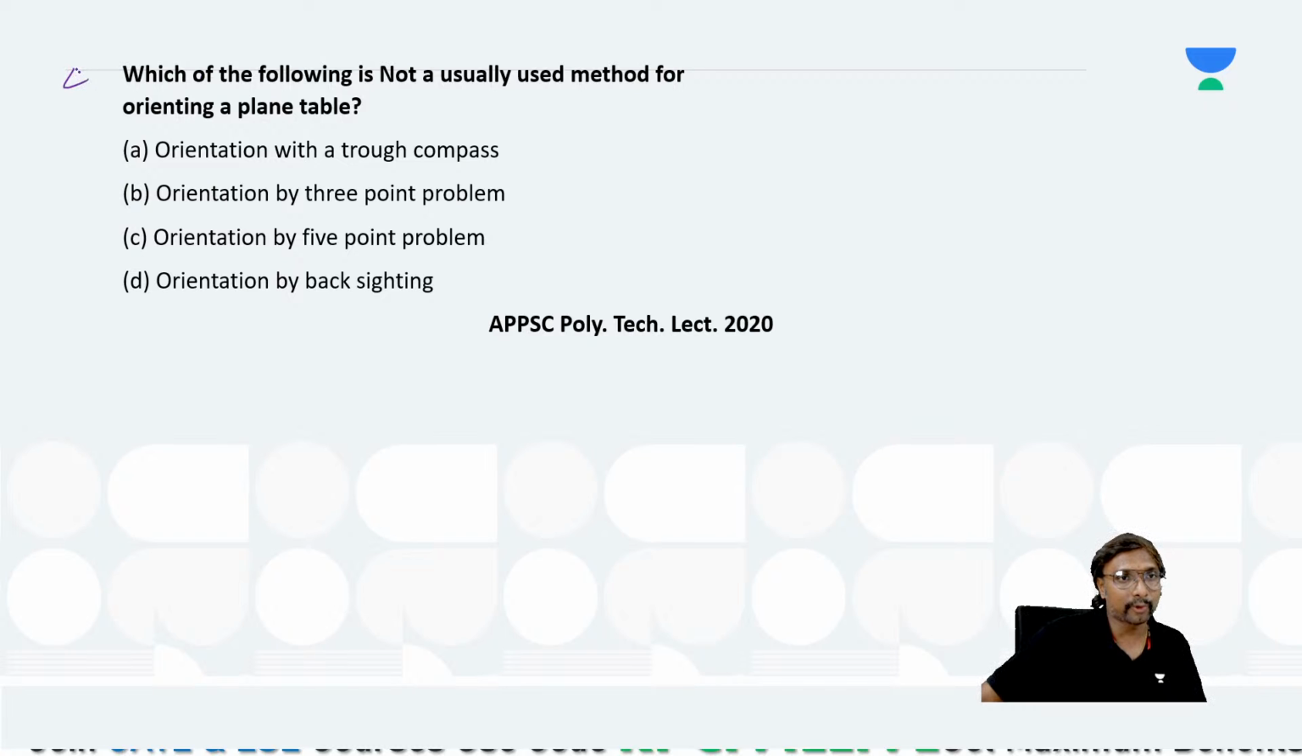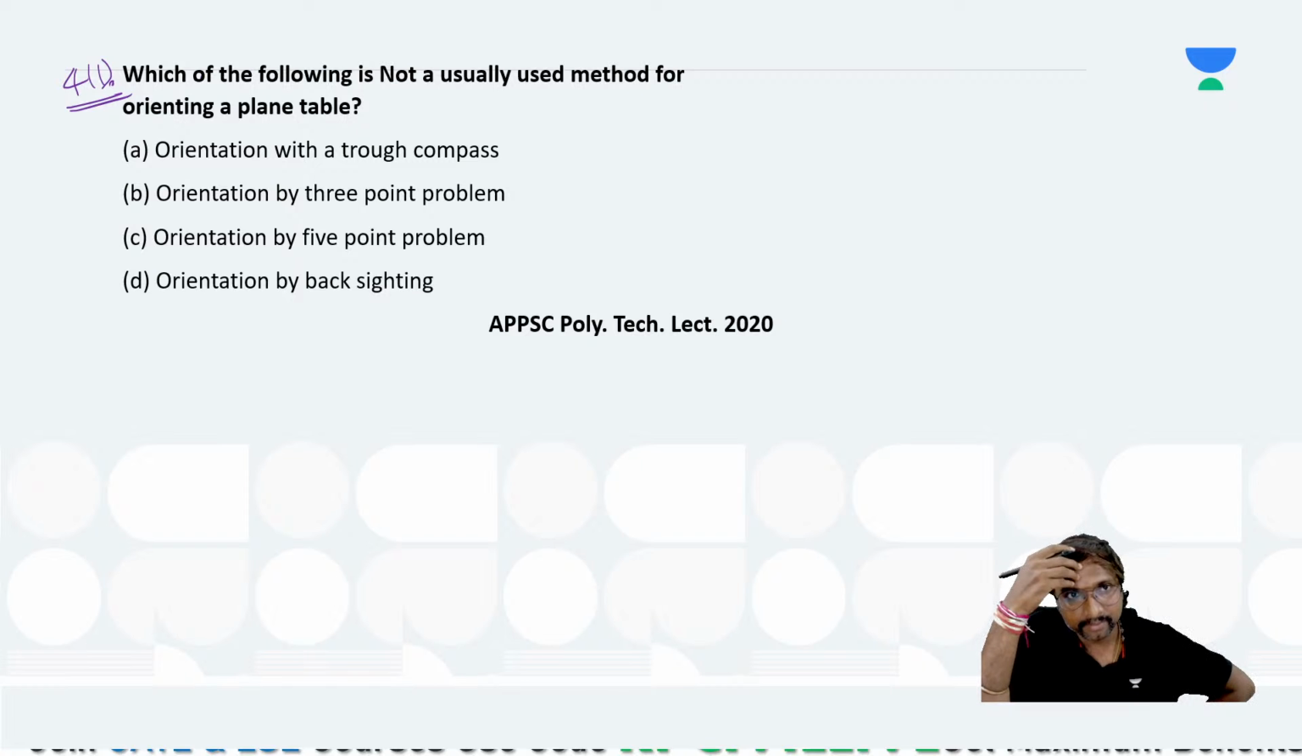Now this is your 411 question. Select the answer, all of you. This is the 11th question for today. We'll solve one more question, the 12th question, and then we'll stop. C. Which of the following is not a usual method for orientation of the plane table?